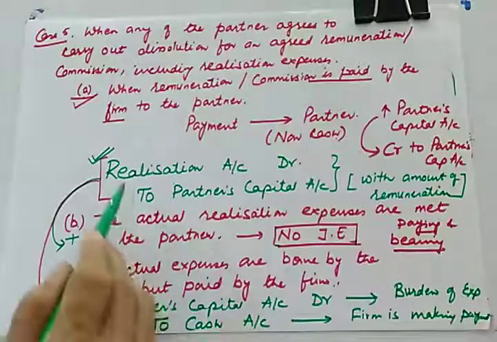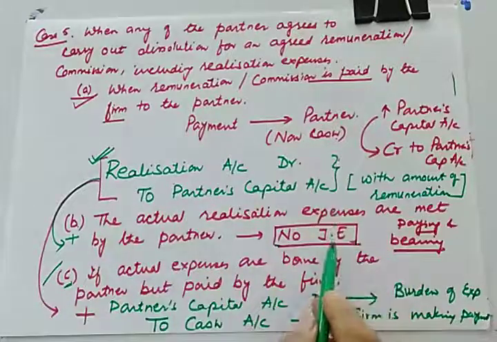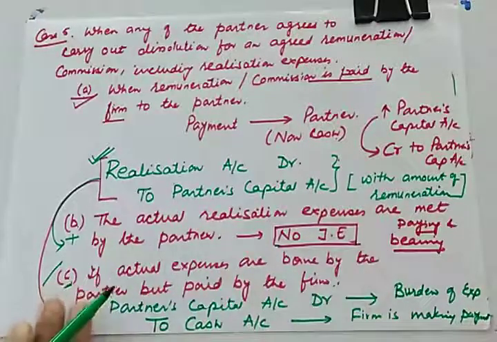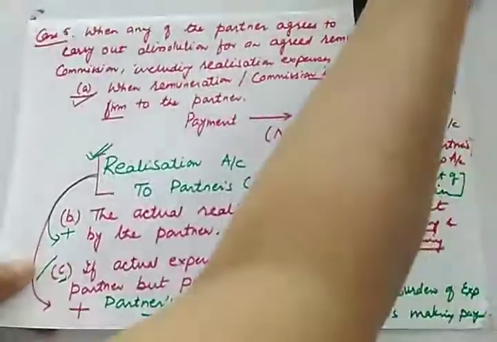Otherwise, if there is a combination of A and B, then this plus no entry. So I hope this fifth case is clear to you. Now let us do the last case, case number 6.